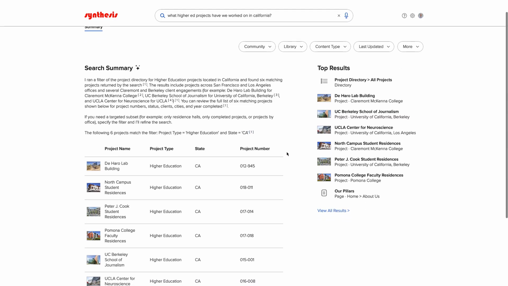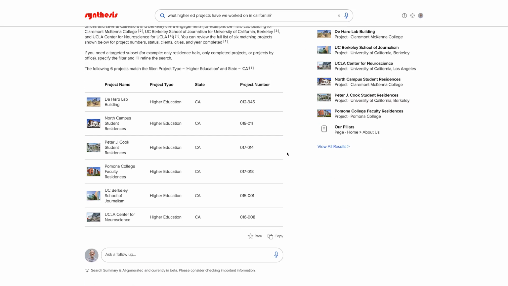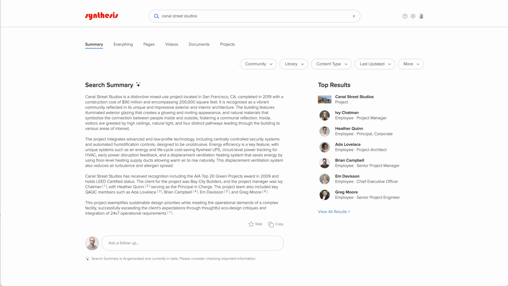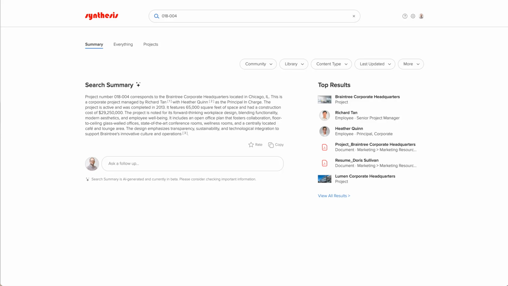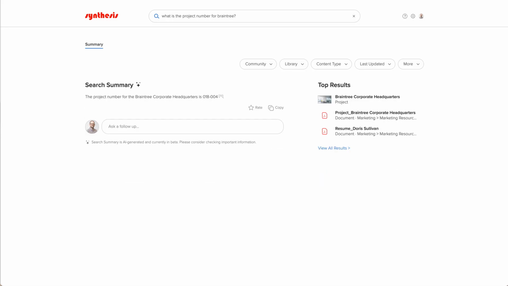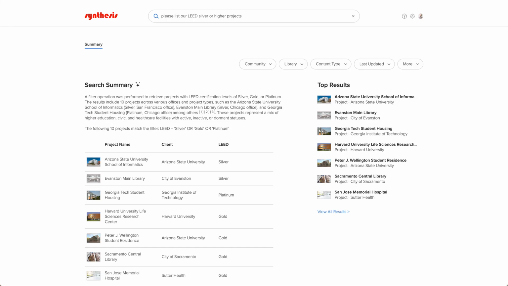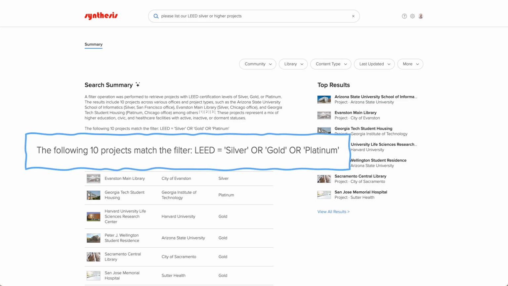And now I'll scroll down to review all the projects. Here are the search results for Canal Street Studios, project number 018004, and what's the project number for Braintree? Some simple queries. Let's step it up a bit. Please list our LEED Silver or higher projects. You'll notice in the search summary that AI Search figured out how to include silver, gold, and platinum projects.